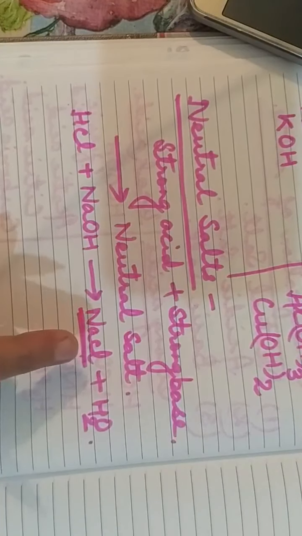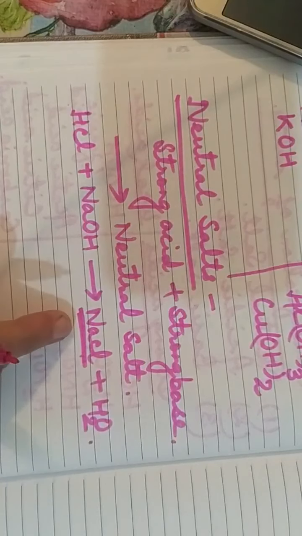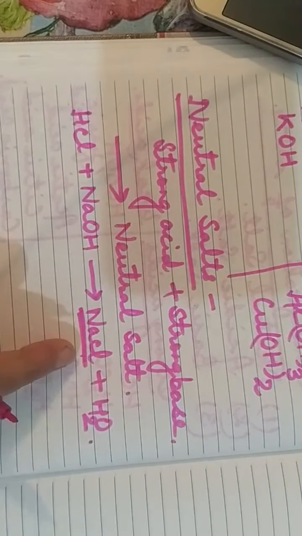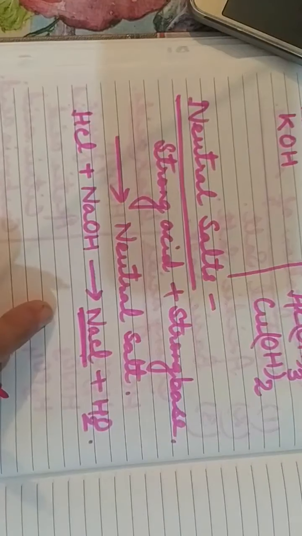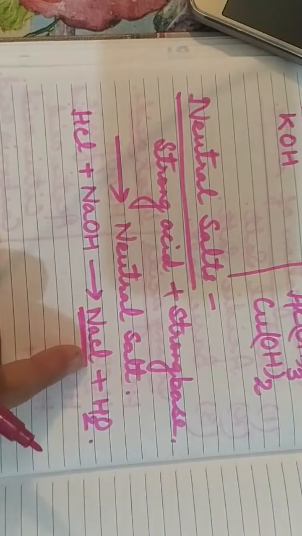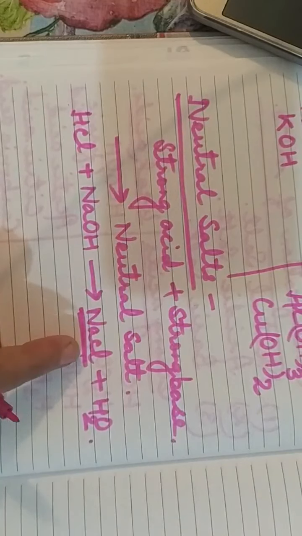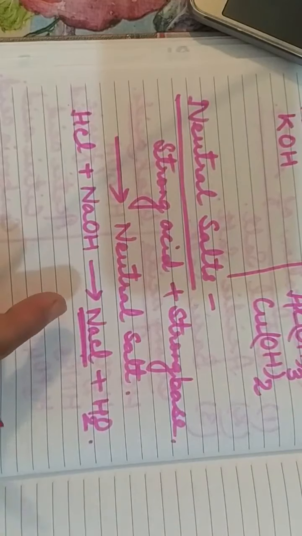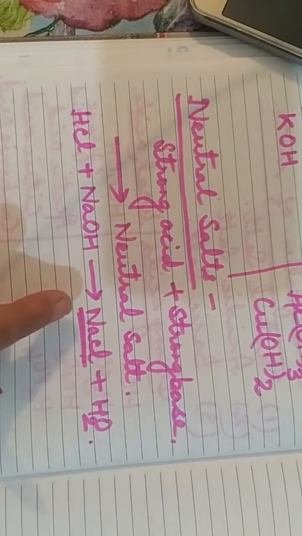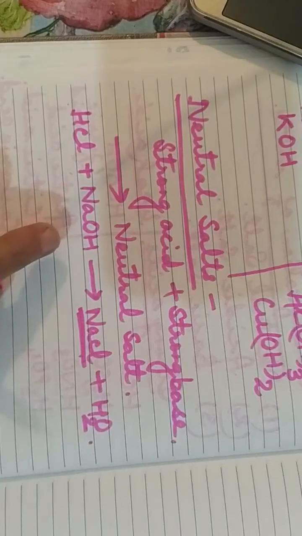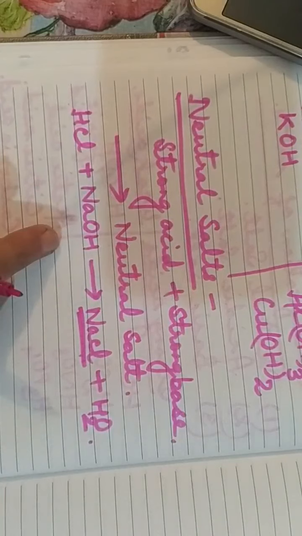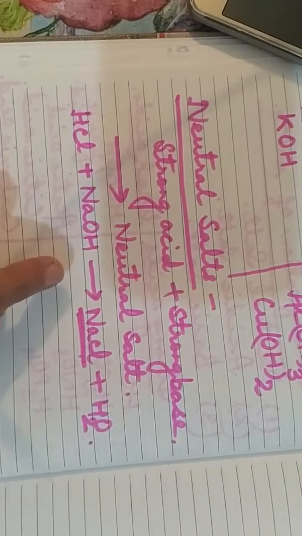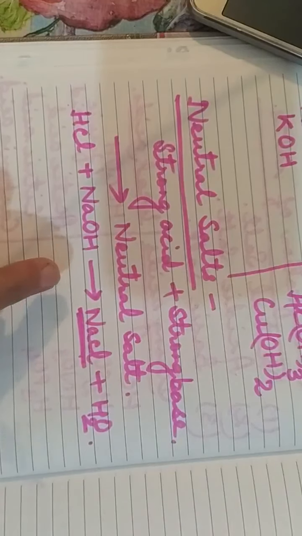You have to dissolve the salt in water and take a little amount of it in a petri dish. And what you have to do, you have to dip blue litmus paper as well as red litmus paper one by one into this solution.